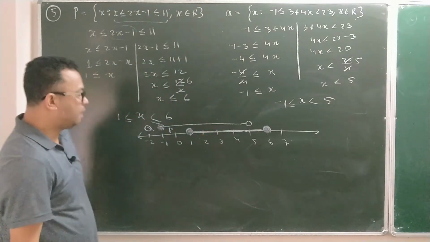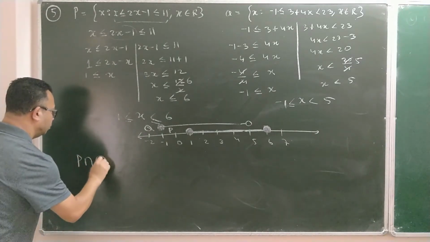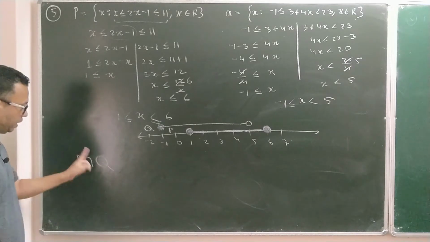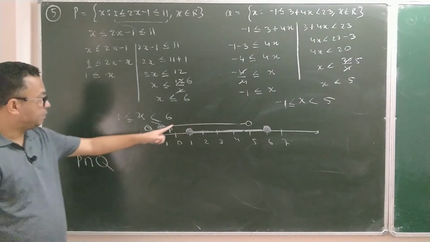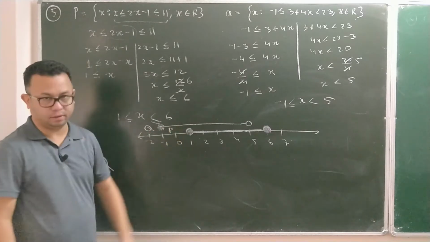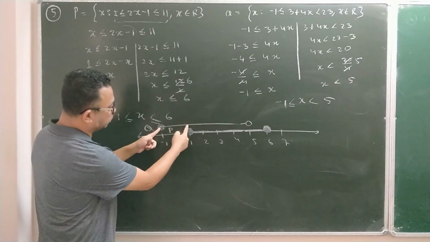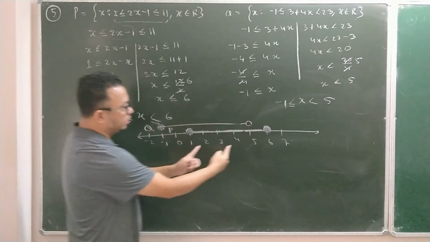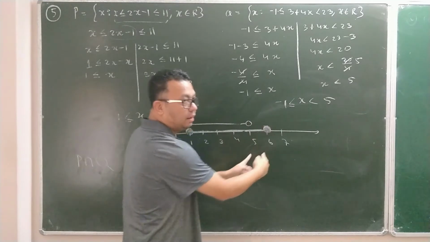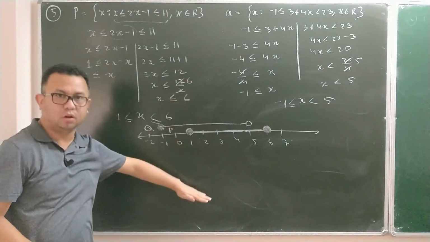Now the second part of the question says find what is P intersection Q. Intersection means it's almost looking like an N, you can see it. Intersection means common. What is common in this P line and Q line? Now if you see from this portion to this portion, which is a line for Q, this portion is present only in Q. This portion is present only in P. So the portion which is present in the upper Q line and also in the lower P line.